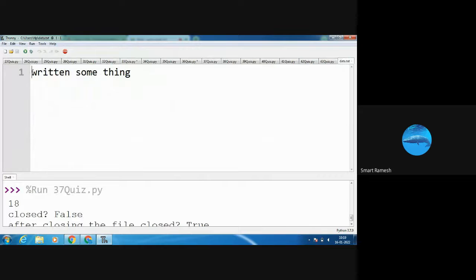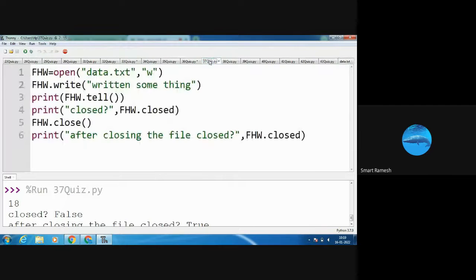Next, W, here 1, 2, 3, 4, 5, 6, 7, 8, 9, 10, 11, 12, 13, 14, 15, 16, 17, 18. After we have written this content, our file pointer is at the 18th position. Okay. So what is the output? Tell function. What is the tell function output? 18 is the answer.